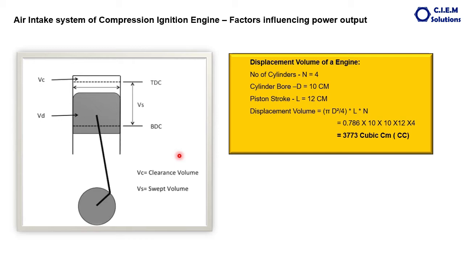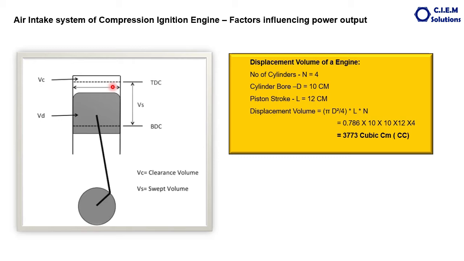What is meant by the displacement volume? Displacement volume is nothing but the volume covered by the piston during one stroke. Suppose the piston moves from TDC to BDC, and whatever volume is covered by the piston, below this dotted line, from here to here, is called the stroke length of the piston. This is BDC, this is TDC. So whatever volume is covered by the piston during one stroke is called the displacement volume of that particular cylinder.